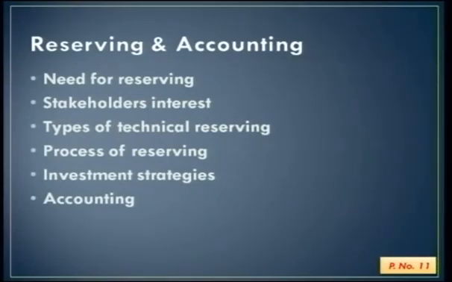Accounts have to be rendered annually. At that time, certain details are required. The policy may not have run the full course. A person has taken insurance today. The policy will expire after 12 months in general insurance, but accounts will be rendered in March, so the insurance company has to provide for it. So we will see various types of reserving that an insurance company does.